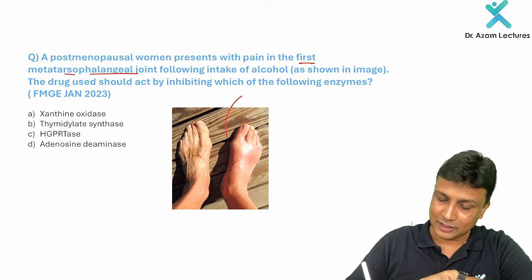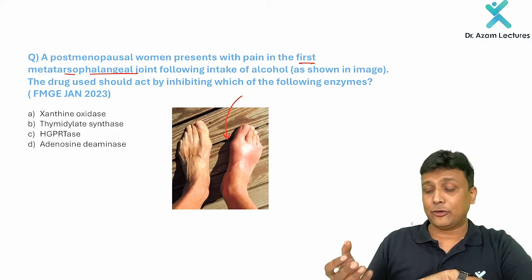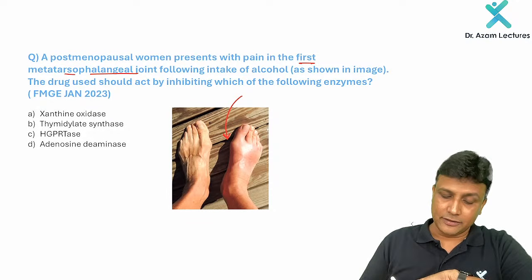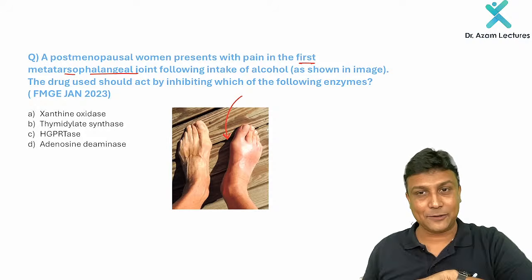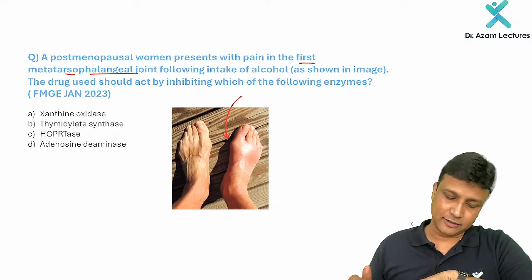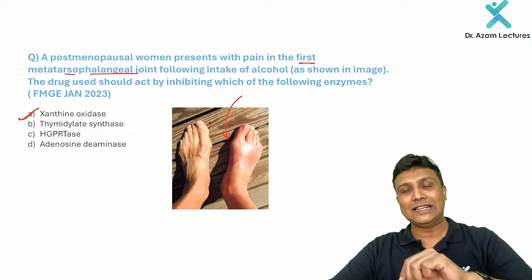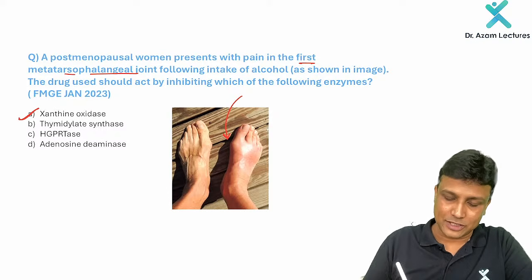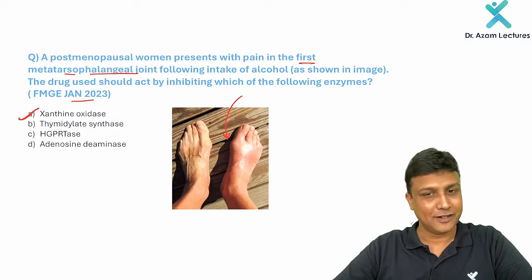You can see here. Now following the intake of alcohol, as shown in the image, the drug used should act by inhibiting which of the following enzymes? So what is the drug which is used in the treatment of gout here? Yes, allopurinol. That is going to inhibit which enzyme? Xanthine oxidase. That is how the question was asked in your FMG January 2023. Clear with this one here?